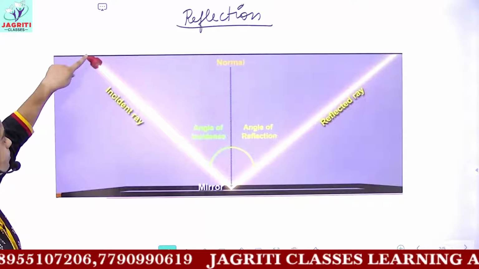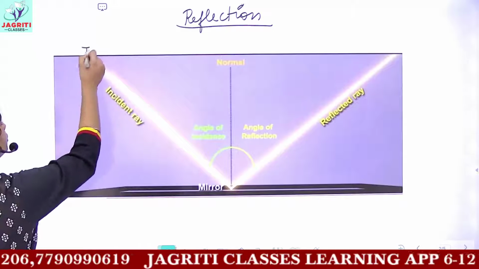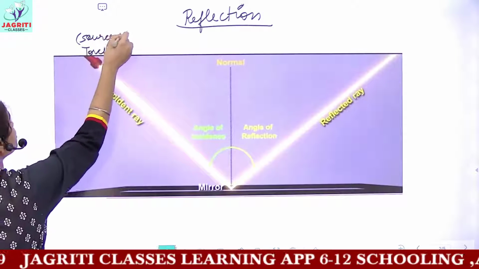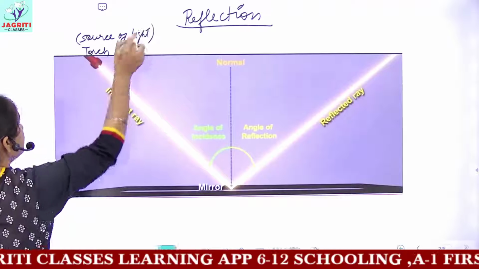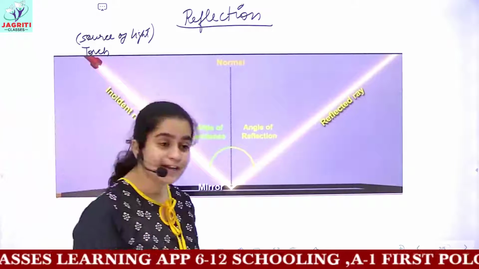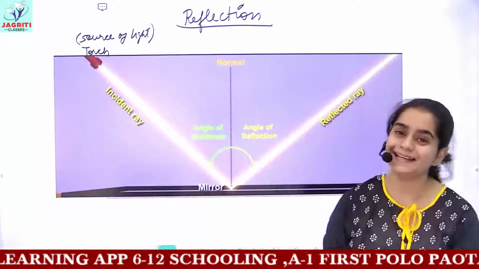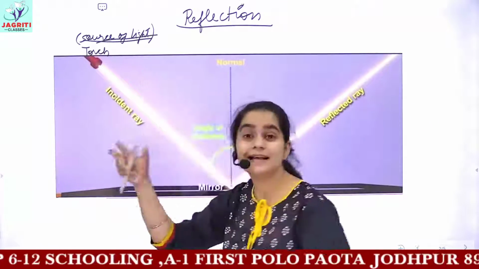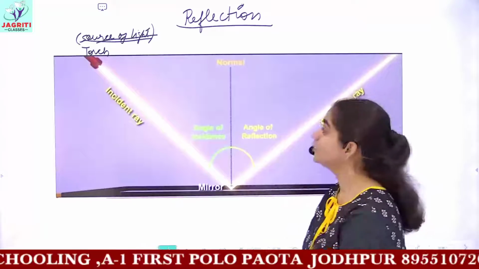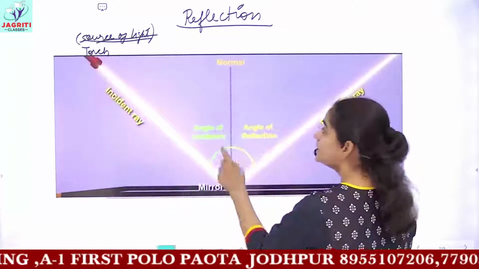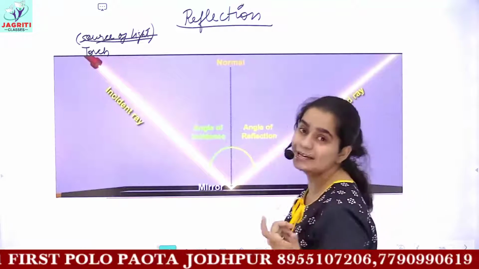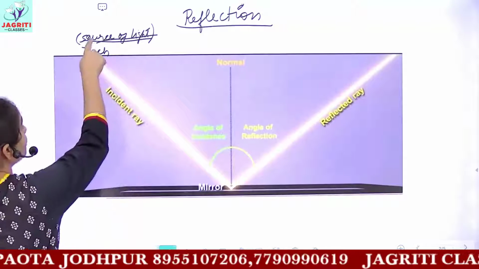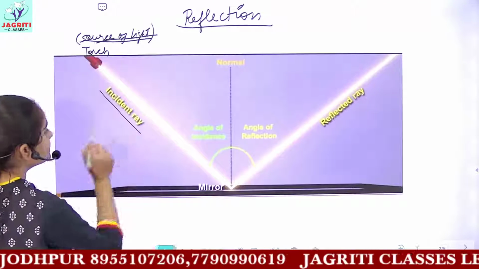So you have a beam of light which is coming from a torch. You have a torch here. So the torch here would be known as the source of light. Okay, we are dealing with light, reflection of light and refraction of light. So this torch is called the source of light from which the light emerges out. Now this torch throws a light, and the light ray, we know light always travels in the form of rays. So this light ray which comes from the source is named the incident ray.